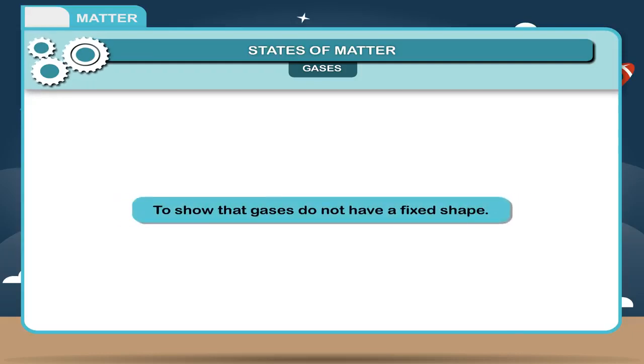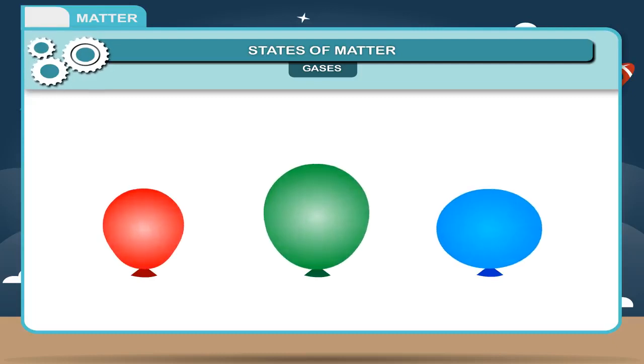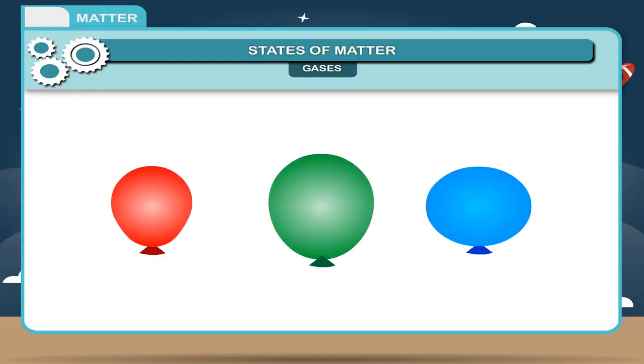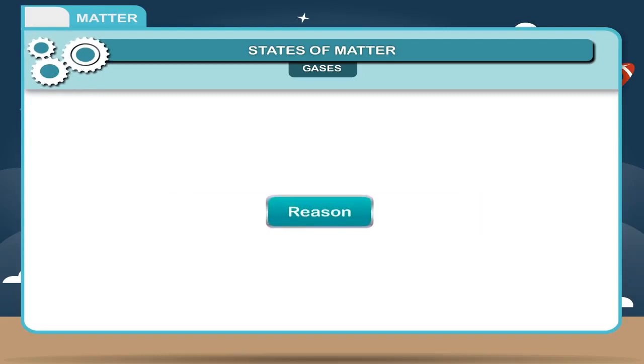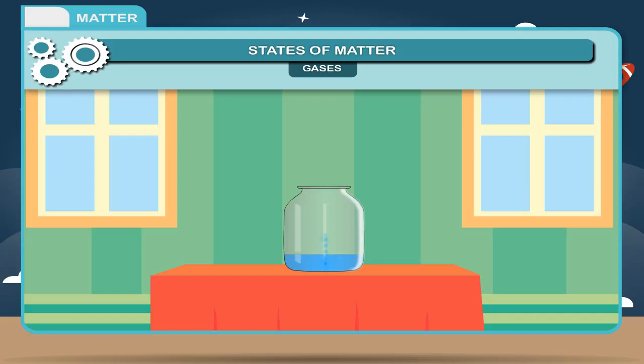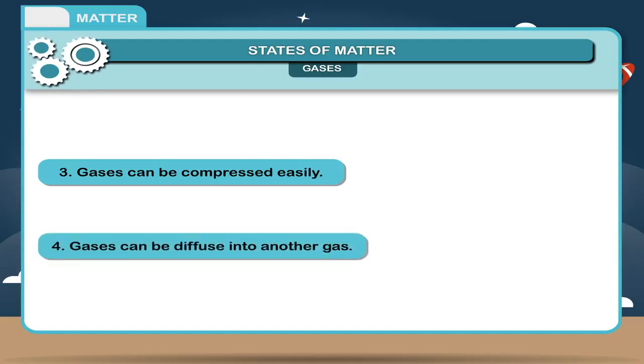Activity. To show that gases do not have a fixed shape. Take three balloons of different shapes and inflate with air. The air inside the balloons takes the shape of balloons. Result. This proves that gas has no fixed shape. 2. Gases have no free surface area. Reason. Molecules escape from the open surface. 3. Gases can be compressed easily. 4. Gases can be diffused into another gas.